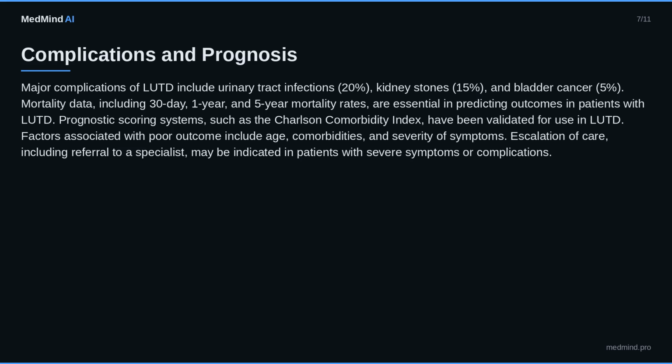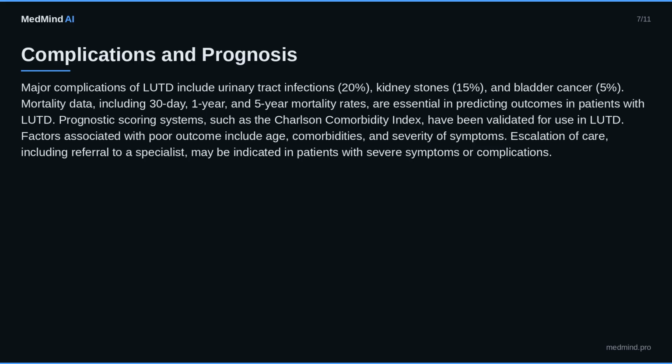Complications and prognosis. Major complications of LUTD include urinary tract infections, 20%, kidney stones, 15%, and bladder cancer, 5%. Mortality data, including 30-day, 1-year, and 5-year mortality rates, are essential in predicting outcomes in patients with LUTD.